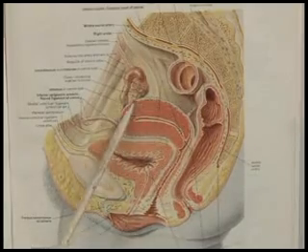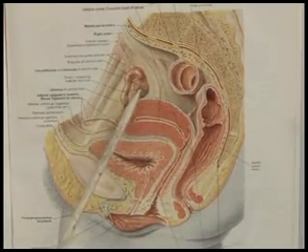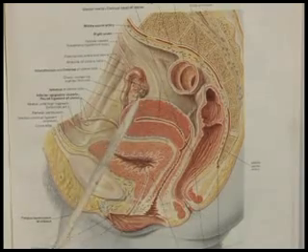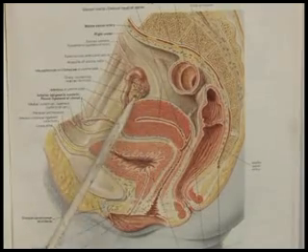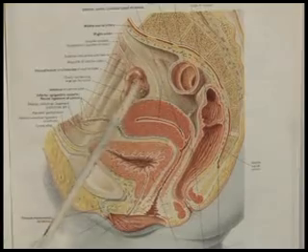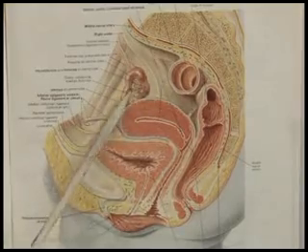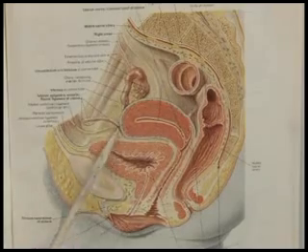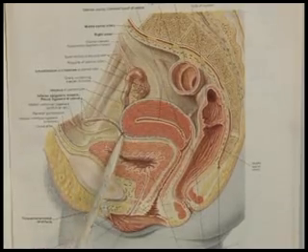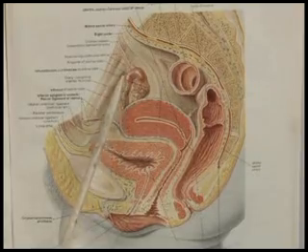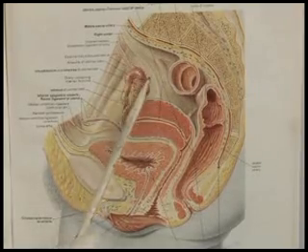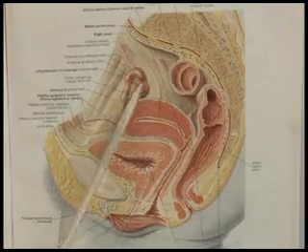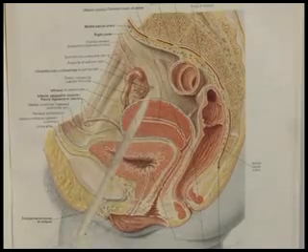The uterus has a lateral surface and a medial surface. The lateral surface is in relation to the lateral wall of the pelvis. The medial surface is in relation to the fallopian tube. The fallopian tube consists of 4 parts: the intramural part, isthmus, ampulla, and the infundibulum. The infundibulum consists of a number of fimbriae.